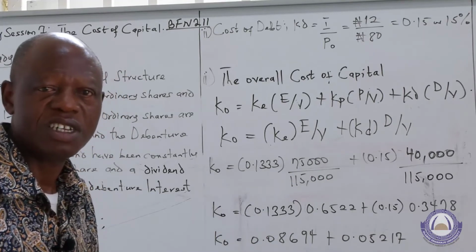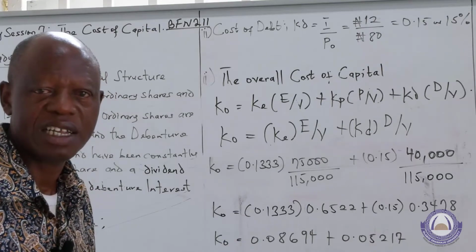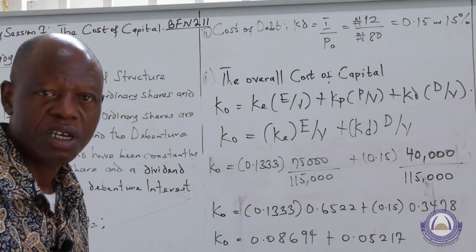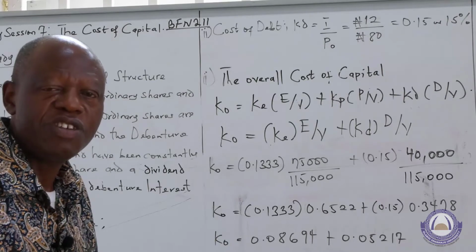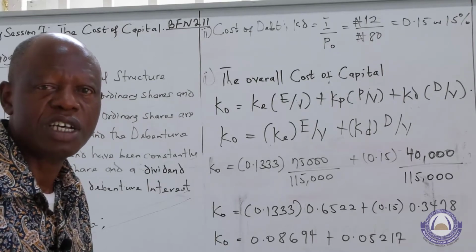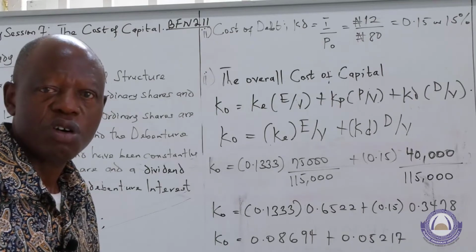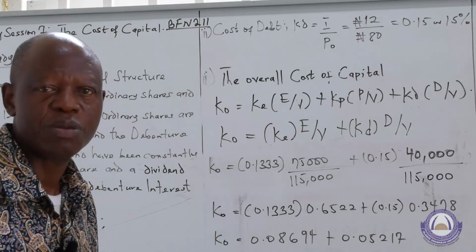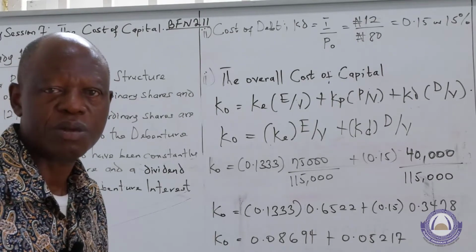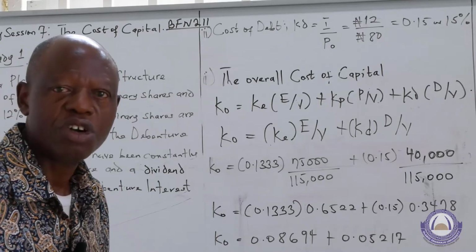Retained earnings, for instance, can be classified as equity, because it is a dividend that is due to be paid to shareholders but is retained within the organization to finance the expansion project of the company.